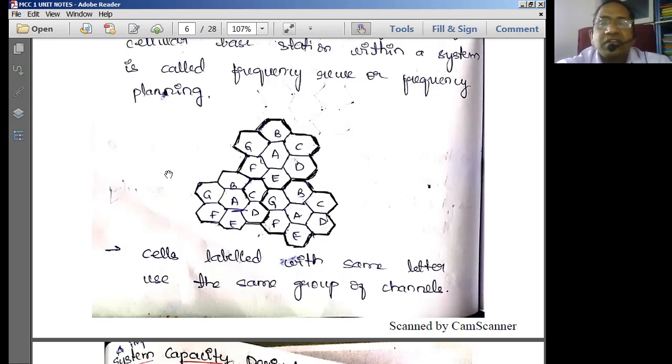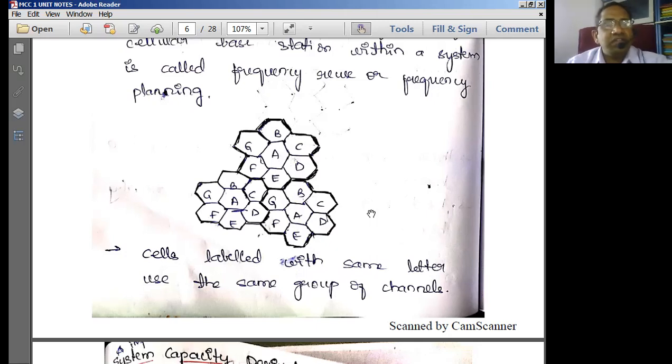The MSC is once again connected to this kind of a cluster on the other side. So like this, you have to explain the cellular mobile architecture. This is known as the structure of the cellular mobile system. So therefore, this structure you have to compulsorily keep in mind. This is the basic structure for the entire cellular mobile communications.